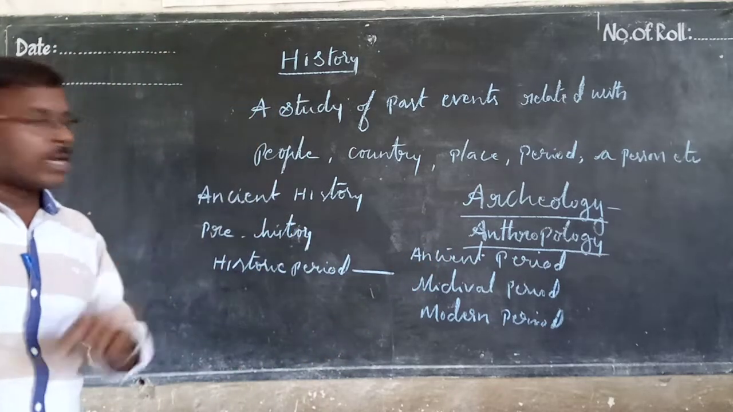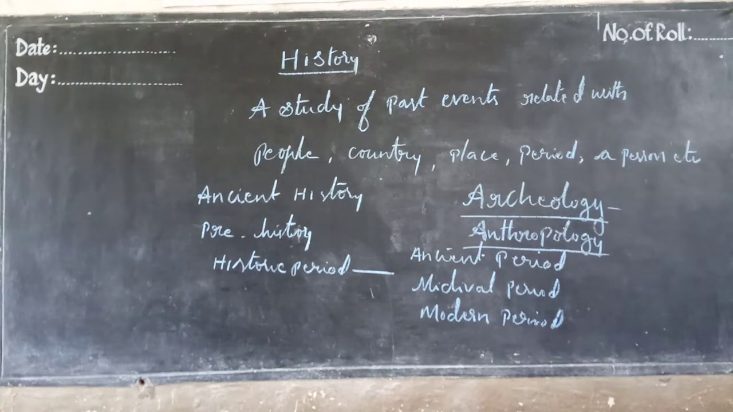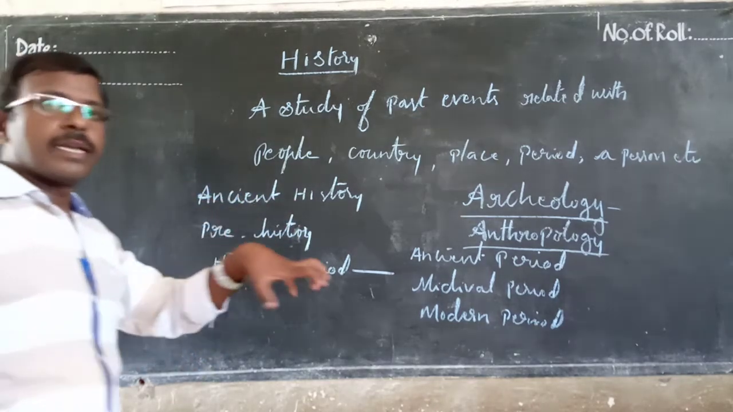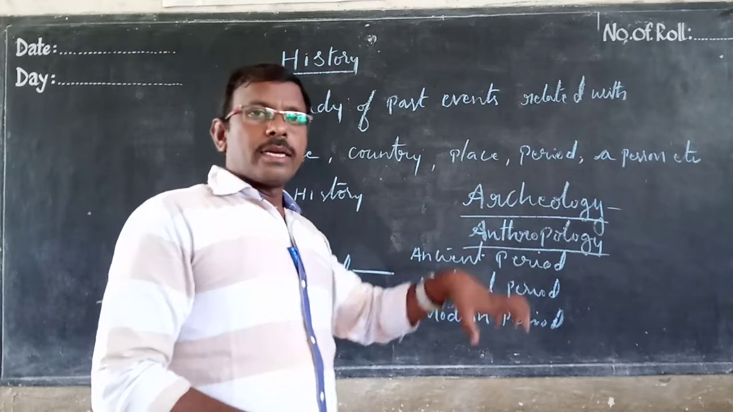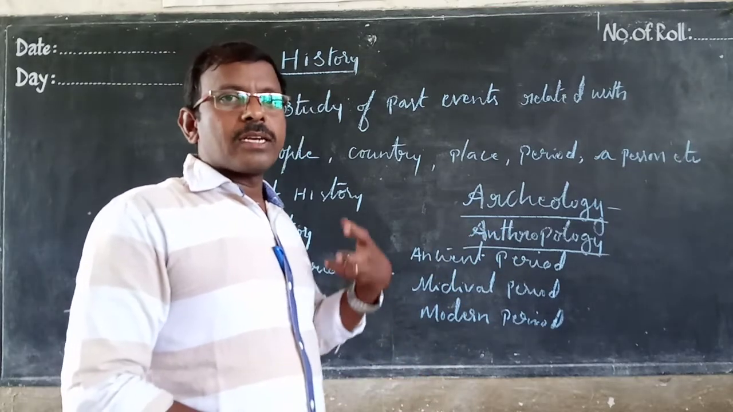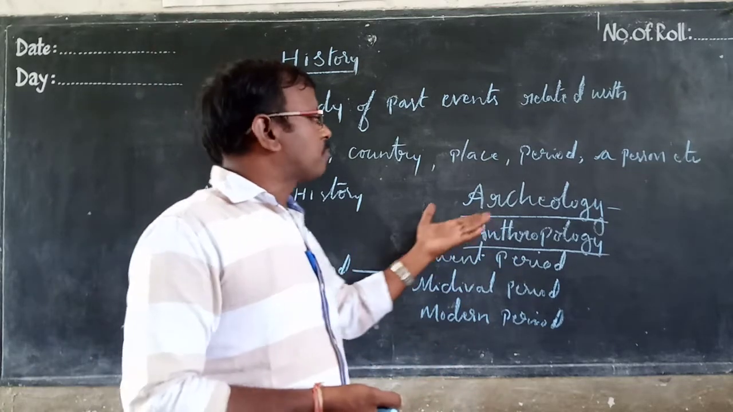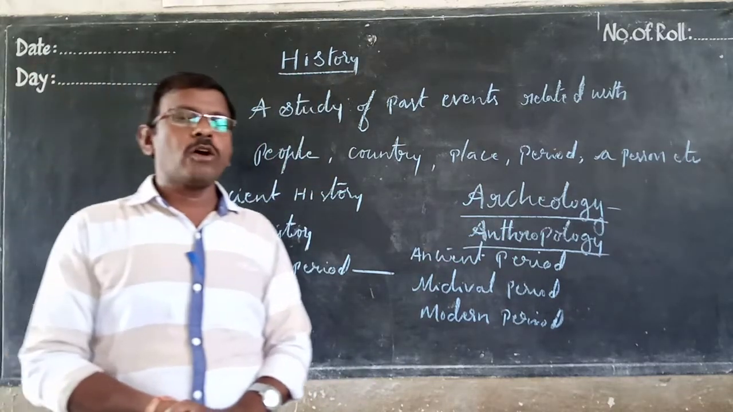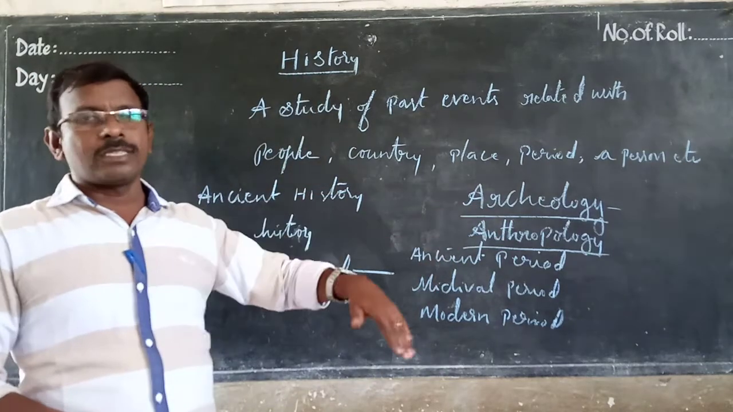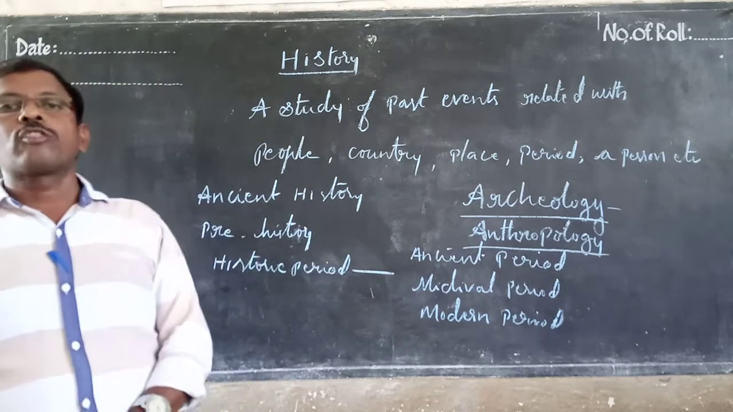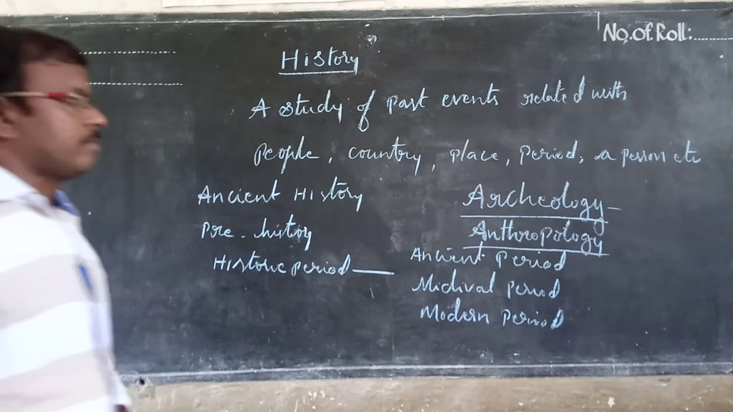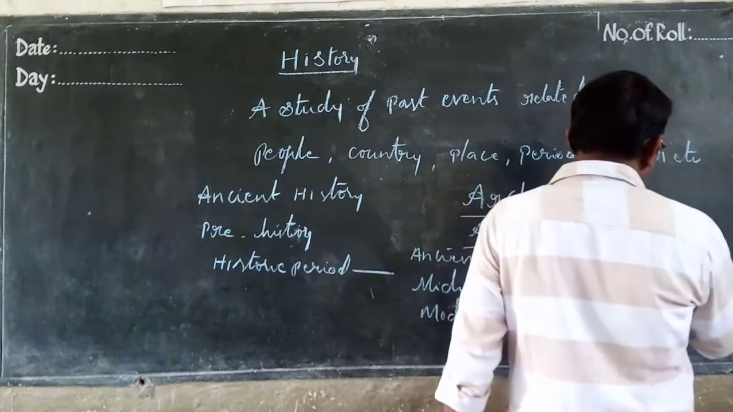Next, another one, anthropology. Anthropology is also to know the different people and their occupations, their habits, their standards, their way of dressing, their way of talking, everything they can observe. That is called anthropology, the study of human beings. Archaeology is the study of things, anthropology is the study of human beings. Anthropology was started by Mortimer Wheeler. This is Marshall, John Marshall.